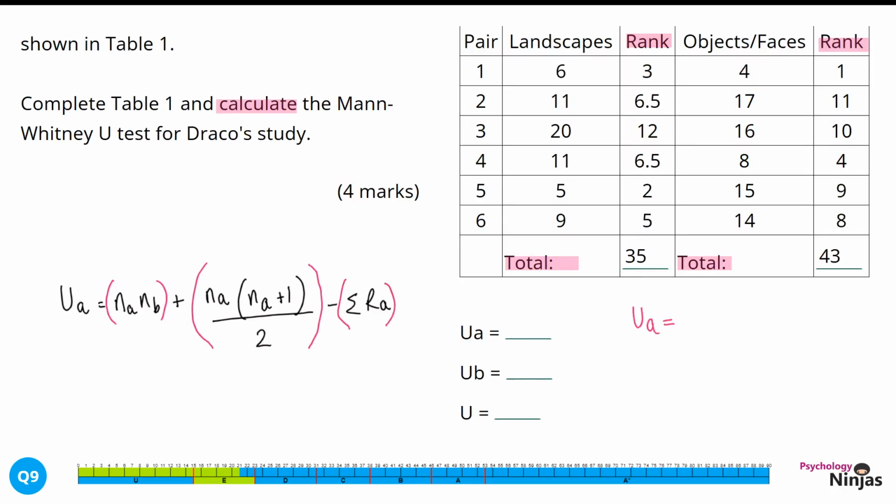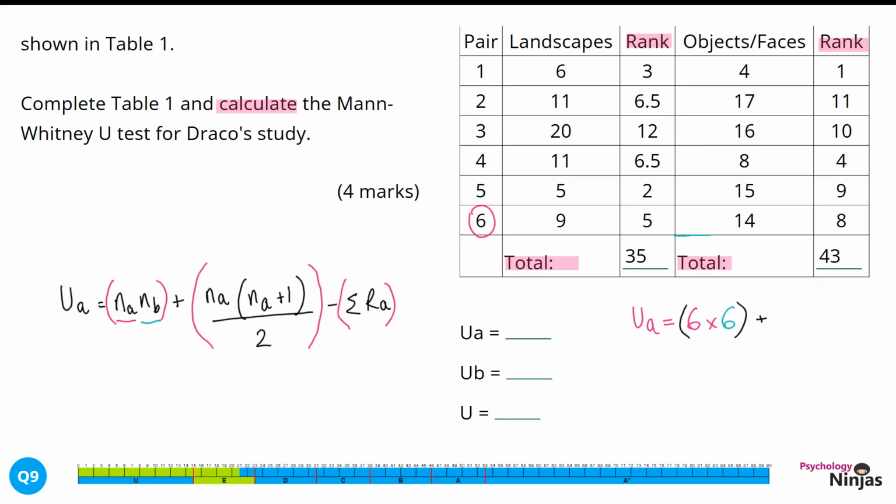We're going to start by looking at NA. NA is the number of participants in group A, so in this case, this would be 6. We're going to multiply that by the number of participants in group B, and in this case, it is also 6 participants. Let's put a bracket around that to keep things neat and tidy. It's worth bearing in mind that there doesn't have to be an equal number of participants in each group because it's an independent groups design.